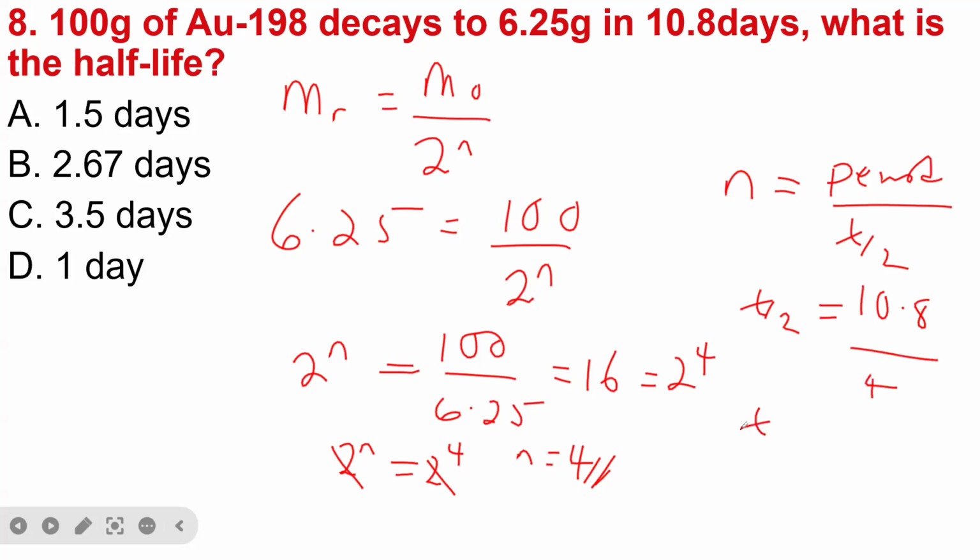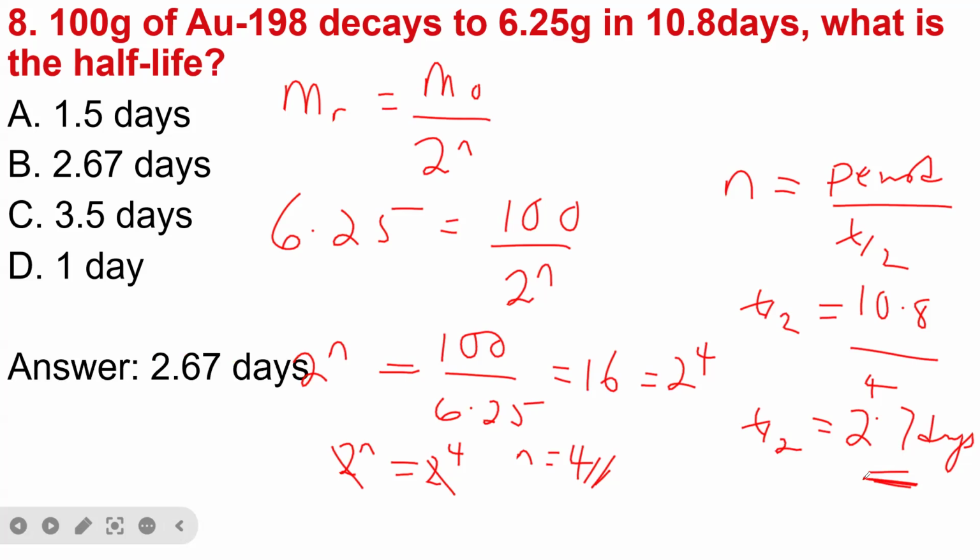So we are now going to have half-life equal to 10.8 divided by 4, and that gives us 2.7 days. So it means that the half-life of the AU element here is 2.7 days, which is something like 2.67 days. So this is the answer.